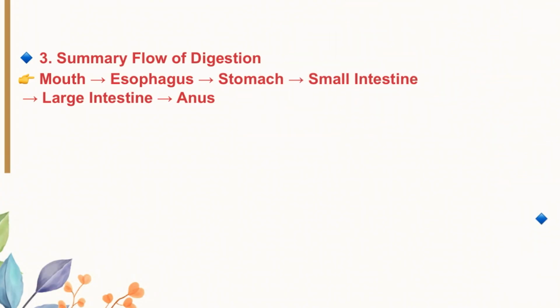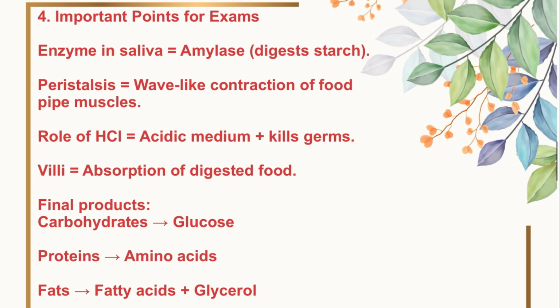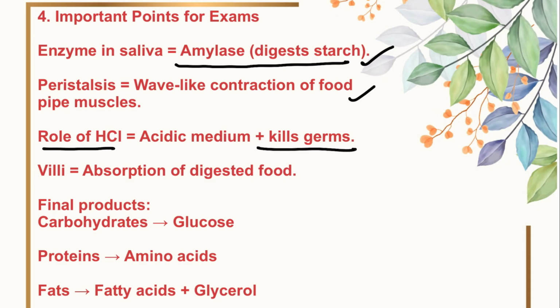This is the summary flow of digestion. Okay, first digestion begins from mouth, then esophagus, stomach, small intestine, large intestine, and at last anus. Now, important points for exams. Enzyme in saliva is what? Amylase, that digests starch or complex sugar. What is peristalsis movement? It can come in your exam. What is the role of HCl? To provide acidic medium and to kill harmful bacteria that may have entered through our food.